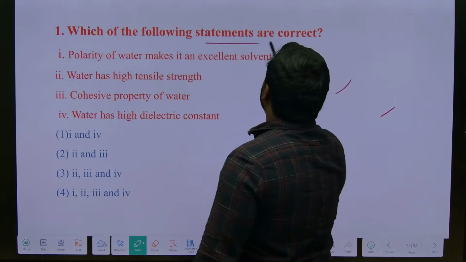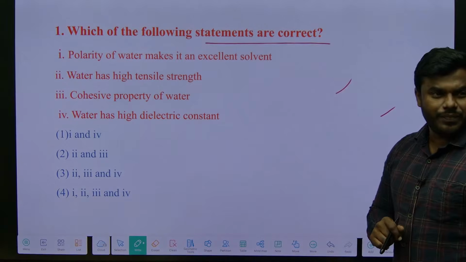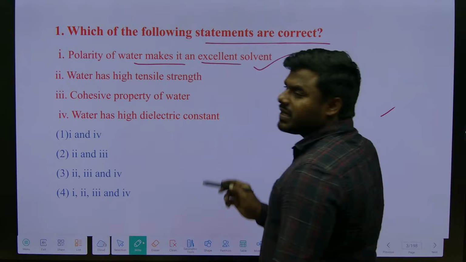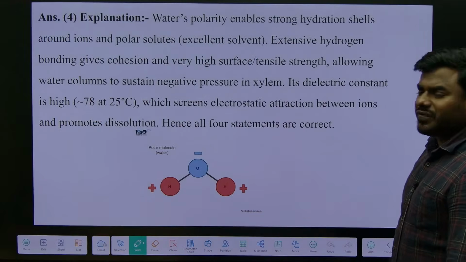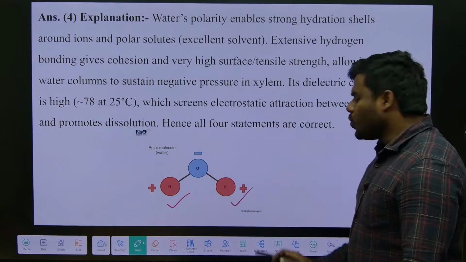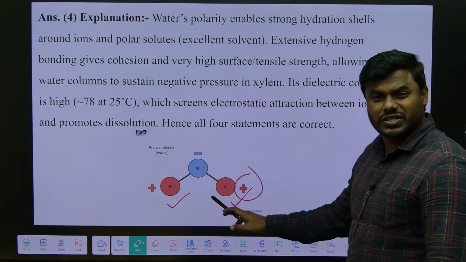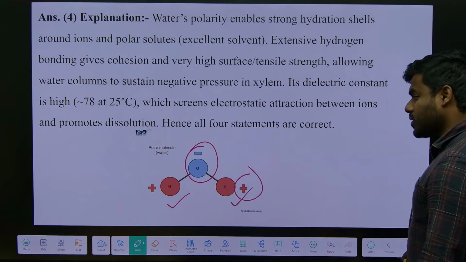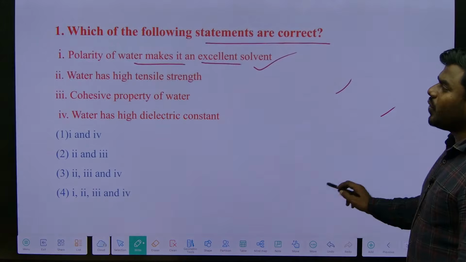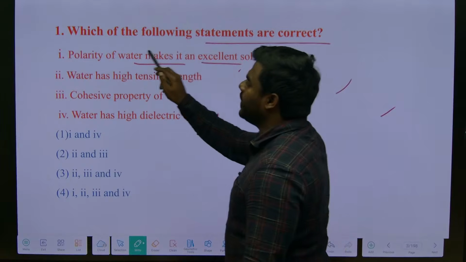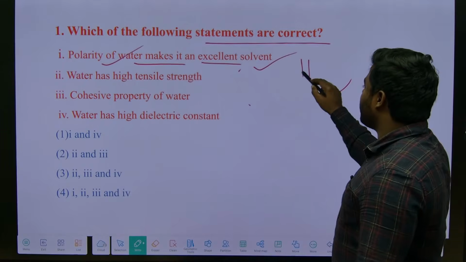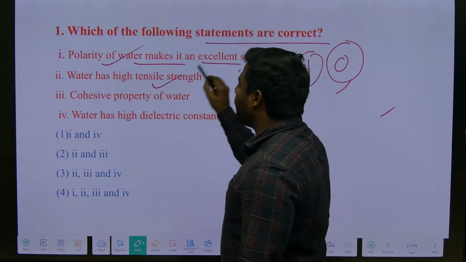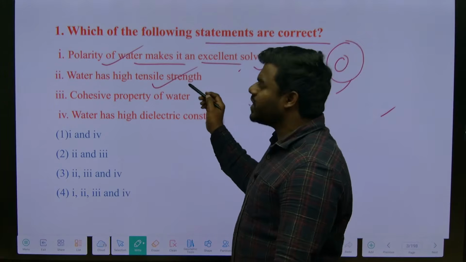The question says which of the following statements are correct. Of course, statement 1 says that polarity of water makes it an excellent solvent. If you see the structure of the water molecule, it has 2 hydrogens which are partially positively charged and 1 oxygen which is partially negatively charged. Water has the great ability to act as a universal solvent due to its polarity, because of the presence of hydrogens as well as the oxygen. Of course, water has high tensile strength. There is no doubt, it is an absolutely true statement.